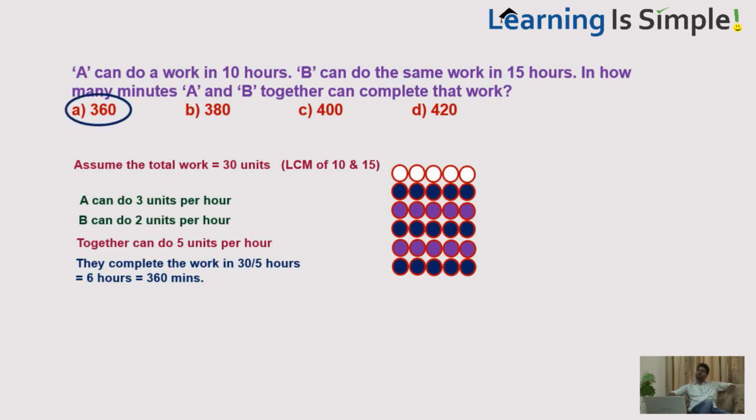So, what I am doing here, I am assuming the total work. To avoid fractions, I am assuming it to be the LCM of 10 and 15 here, that is 30 units. Since A can do the 30 units of work in 10 hours, that means he can do 3 units of work per hour, and B can do 30 units of work in 15 hours, that means in 1 hour he can do 2 units of work. So, together they can do 3 plus 2, 5 units of work. So, 5 units of work they are doing in 1 hour, so 30 units can be done in 6 hours. You can just answer without even a pen.